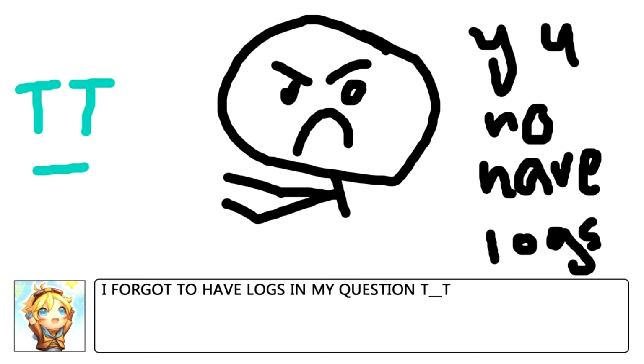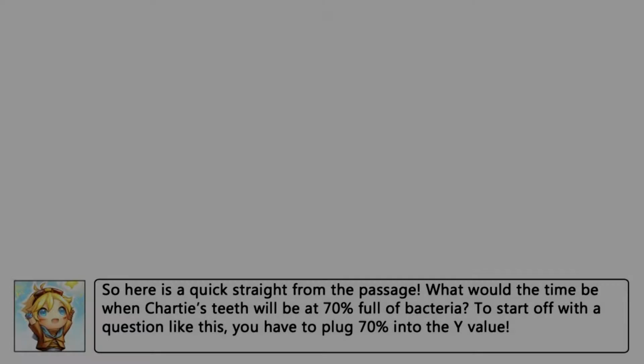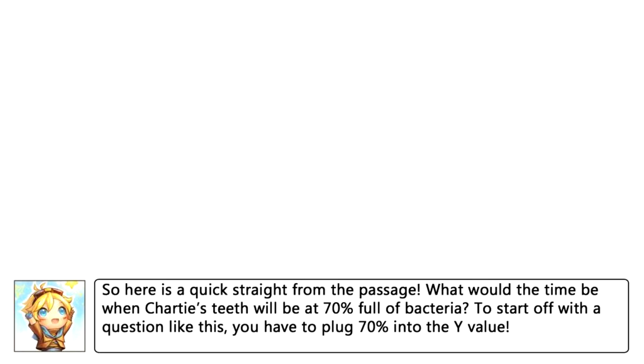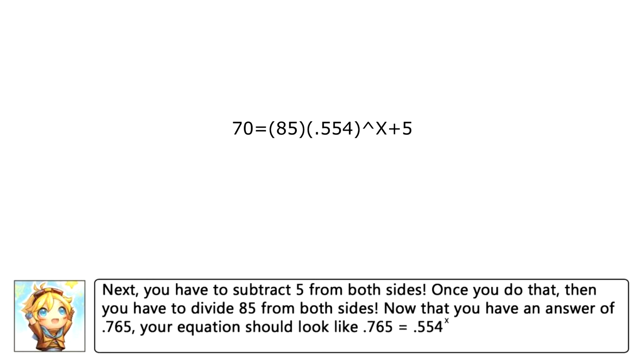I forgot to have logs in my question. Gosh dang it! So here's a quickie straight from the passage. What would the time be when Chartie's teeth would be at 70% full of bacteria? To start off with a question like this, you have to plug in 70 into your y value. Next, you have to subtract 5 from both sides. Once you do that, then you have to divide 85 from both sides. Now that you have an answer of 0.765, your equation should look like 0.765 equals 0.554 to the x.